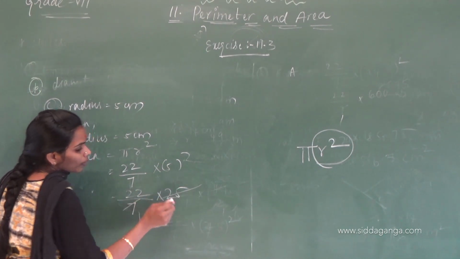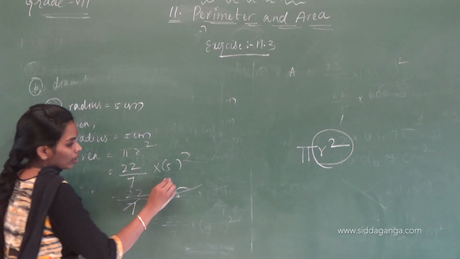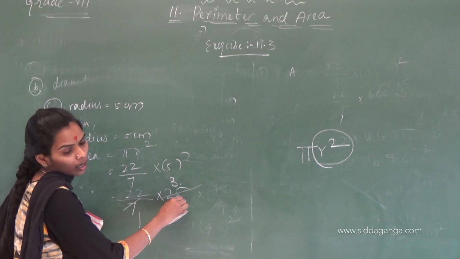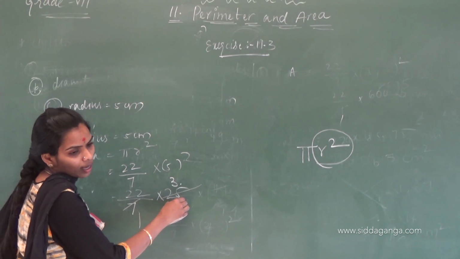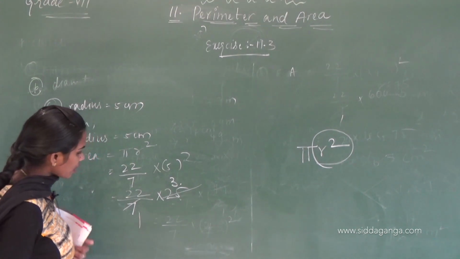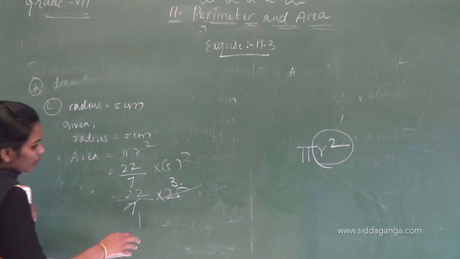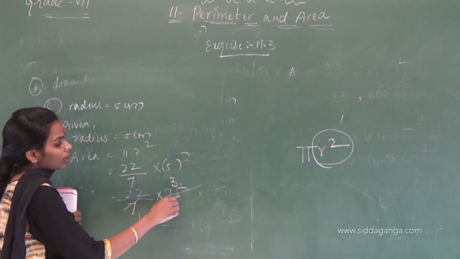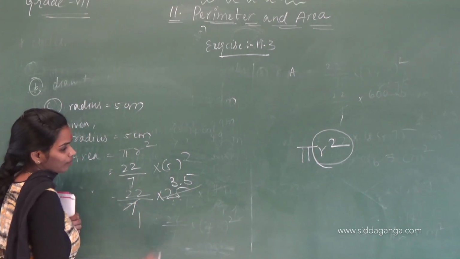Ones are 25, 3 point. Otherwise, you can do it like that also.